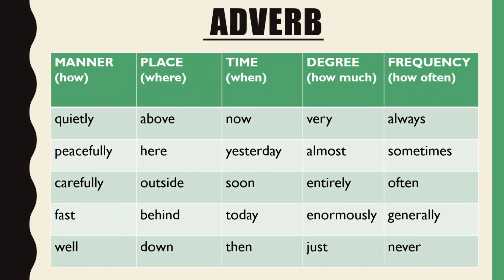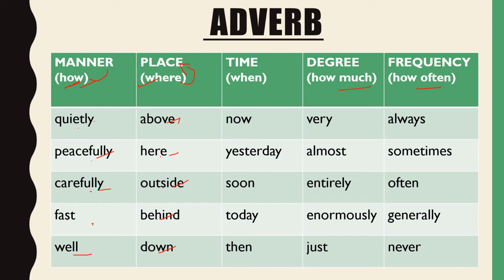As I told you, we get answers for how, where, when, how much, and how often. When we get answers for how, it tells us about the manner, how we have to do something: quietly, peacefully, carefully, fast, well, clear. And when we get answers for questions like where, it tells us about the place: above, here, outside, behind, down. So all these are adverbs of place.